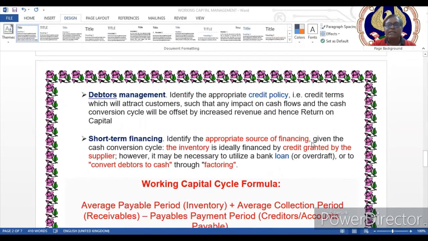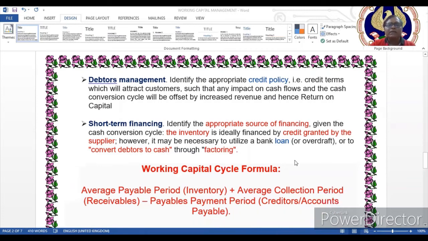Then we can think about short-term financing also. One way is to extend the period of the creditors. But in a few cases, we have to depend upon bank overdraft, or we can convert the accounts receivable to cash via systems like factoring, discounting of the debtors, or something like that.